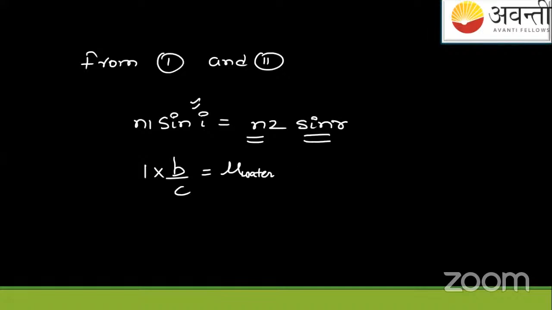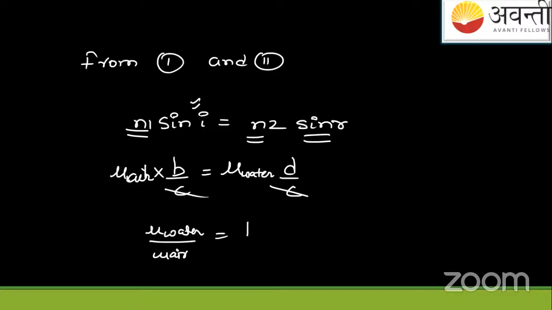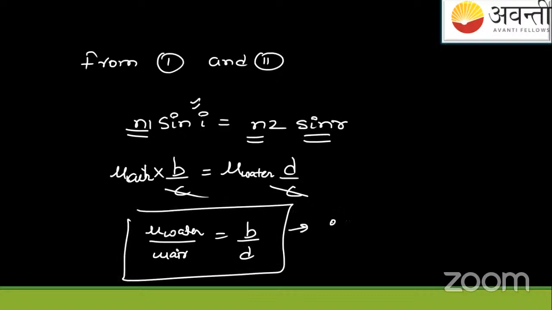Sin R from the second equation is how much? It's D by C. Put here D by C. So you will get the answer that mu of water, let us not put the value of this, mu of air, let us take it as mu of air. This will give you the value, students, equal to B by D, which is your answer. So this will be your answer of this illustration.